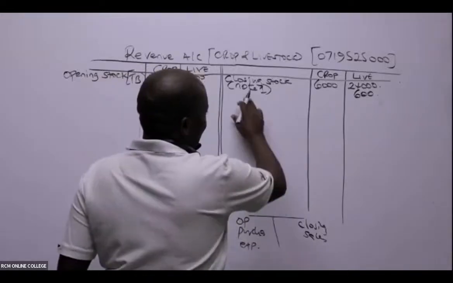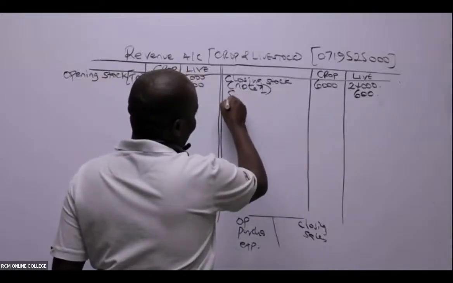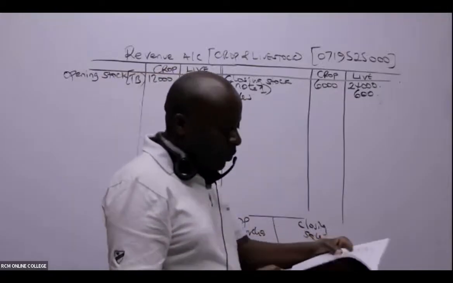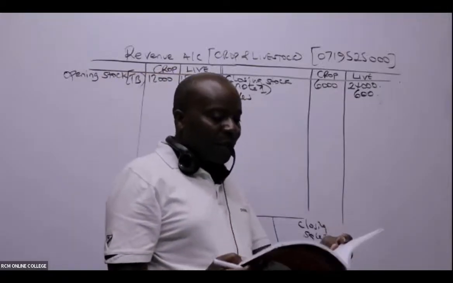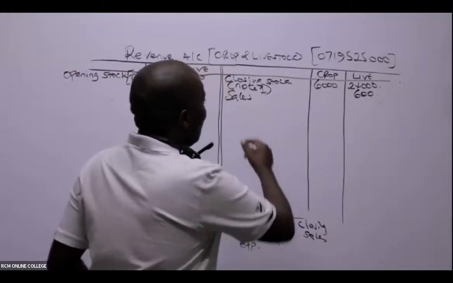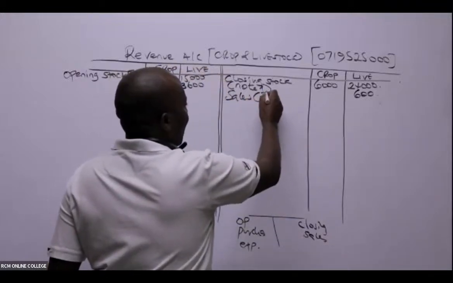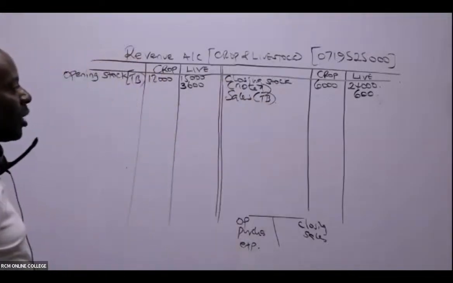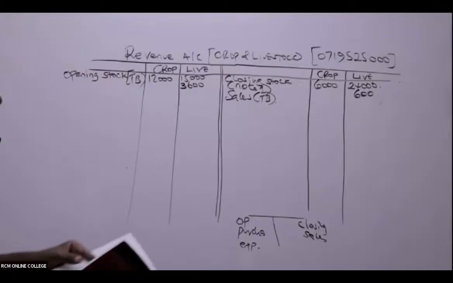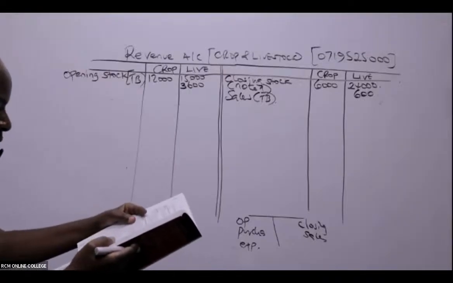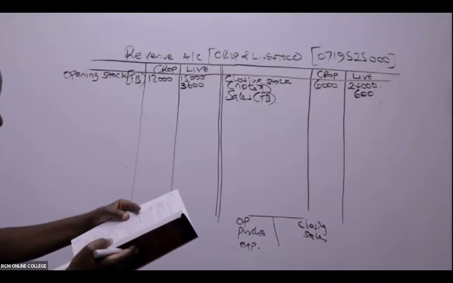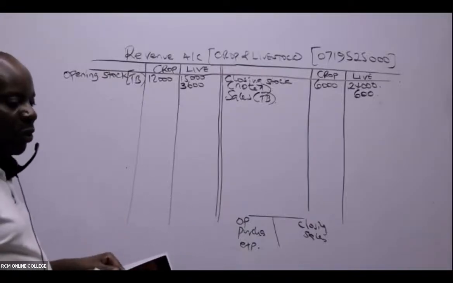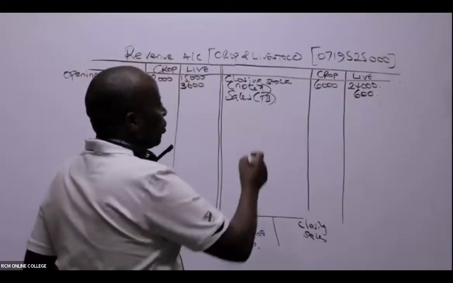Sales, and of course sales will come here. Is there somebody who is able to see the sales? Sales will be on the TB, the trial balance. The only thing you'll not get on the trial balance is the closing stock. So on the trial balance, you can see sale of crop, 21,000.